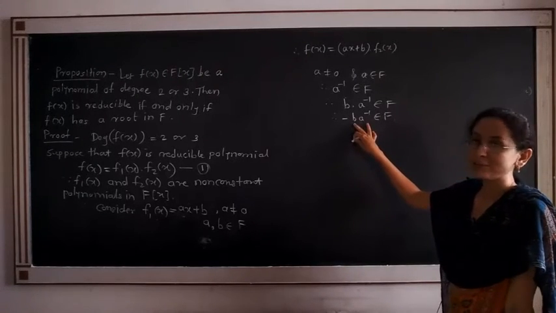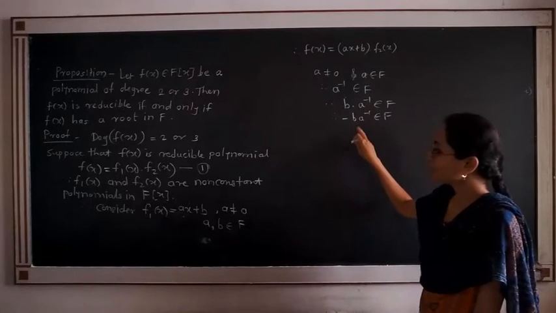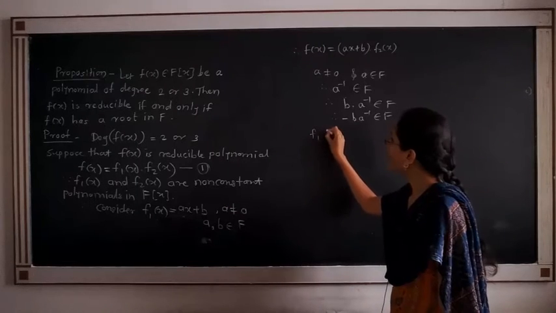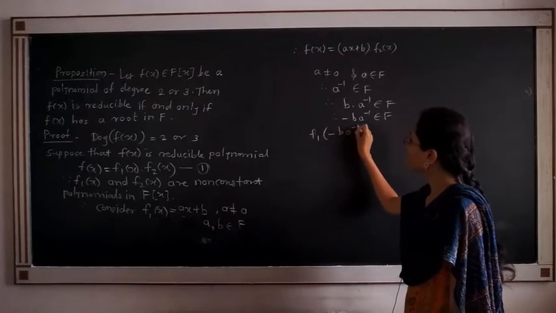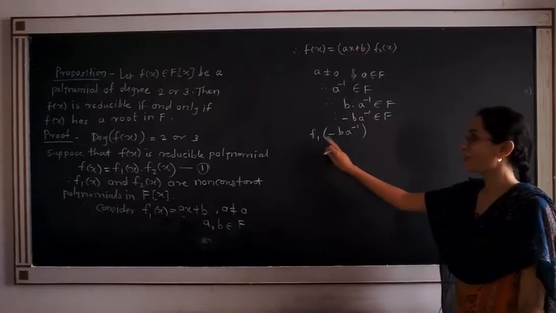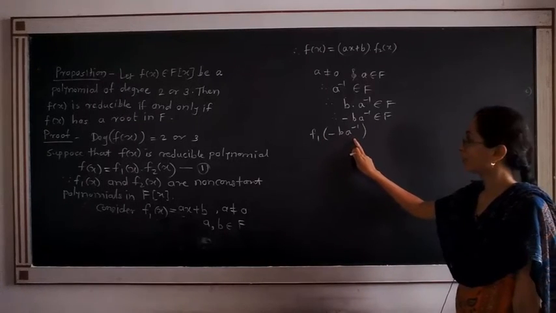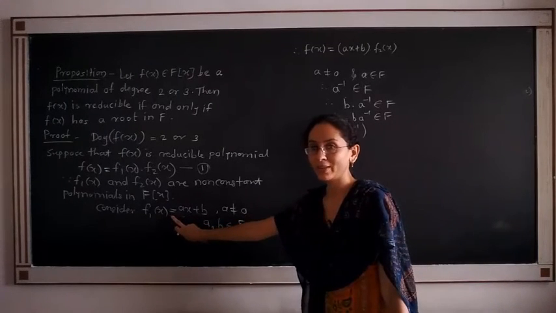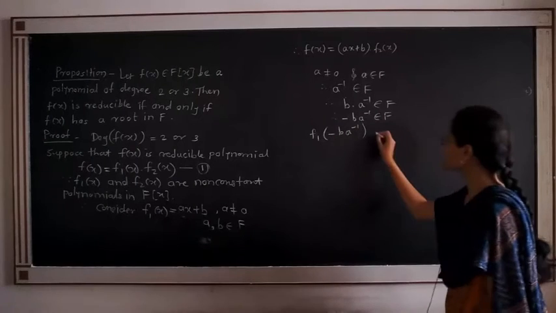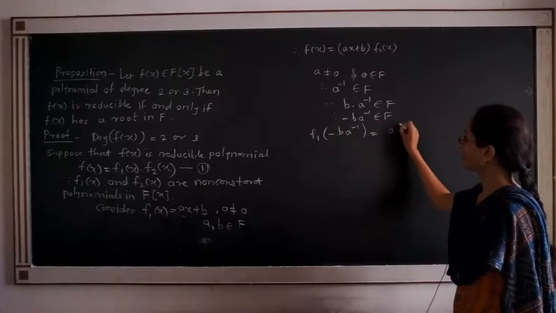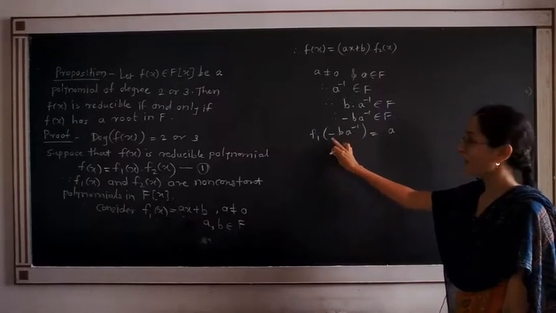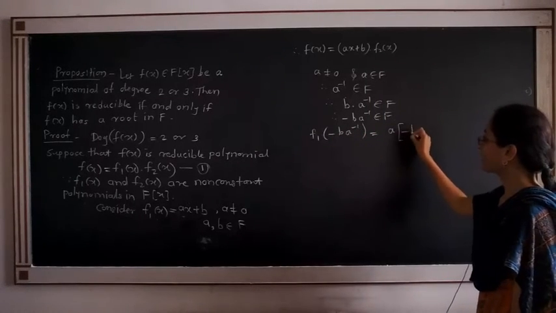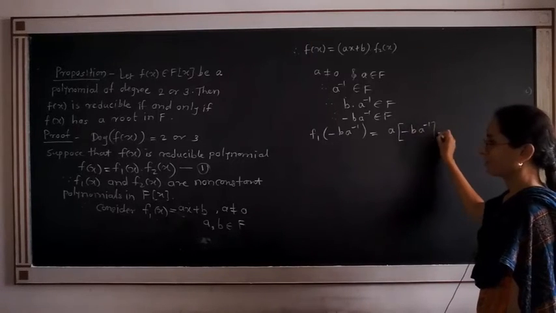Why did we calculate this term? Because this will turn out to be a root of the polynomial f(x). See, f1 of minus b into a inverse. See the value: f1 of minus b into a inverse. Use x is equal to minus b into a inverse in this expression of f1(x), in this polynomial. What is the result? This is equal to a, we are using the value of x only. The x value is minus b into a inverse. Put that value: a times minus b into a inverse plus b.